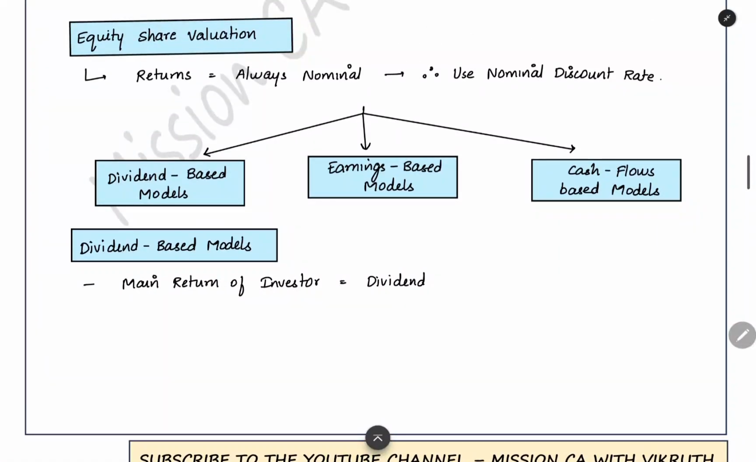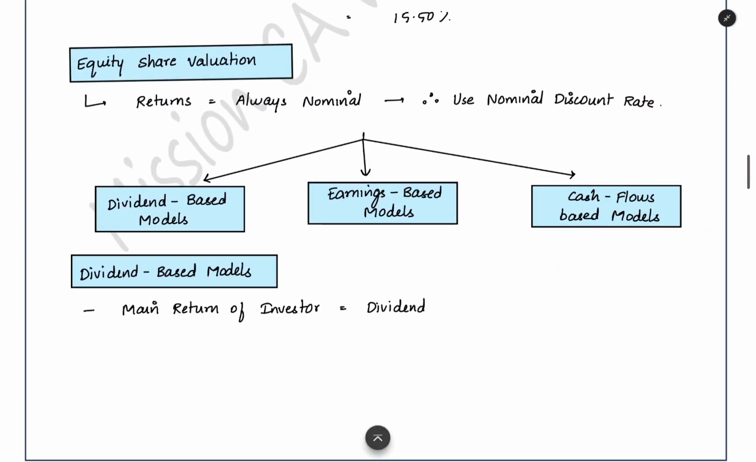Now we can start with the dividend based model. In equity share valuation, one important point which you need to remember is that the return which you are getting in equity share is always nominal. Whatever return you are getting, it is always nominal because the inflation effect will be there in the equity share. So you have to use the nominal discount rate for discounting the equity share returns, whatever the future cash flow which you are getting from equity share.